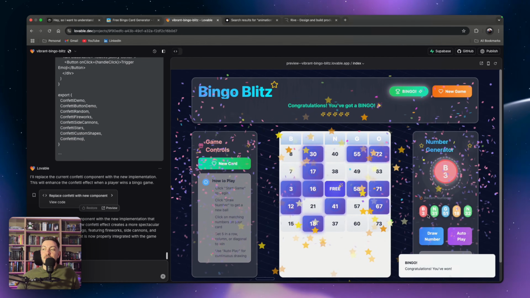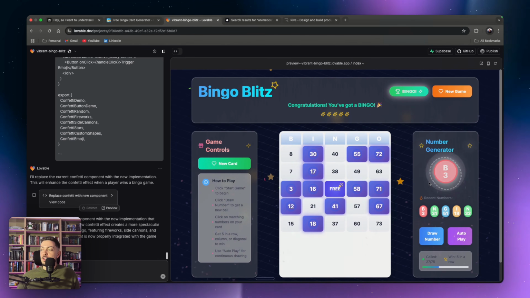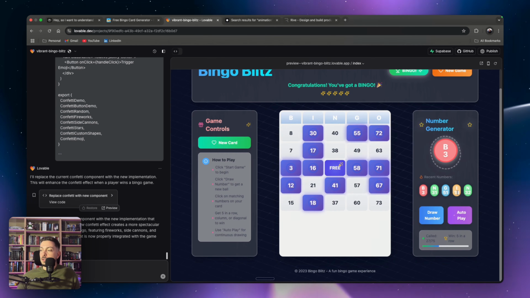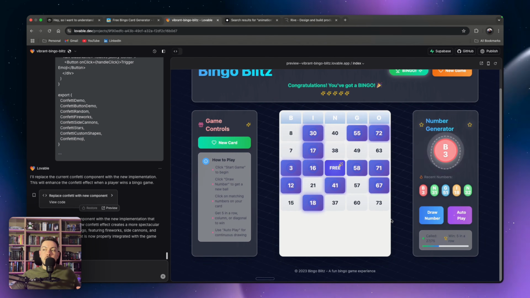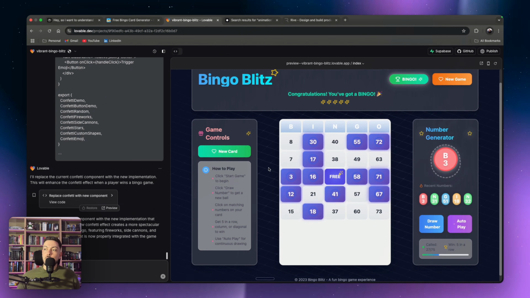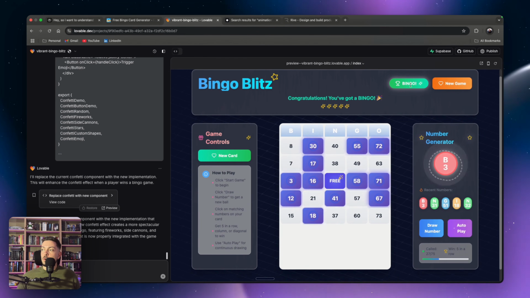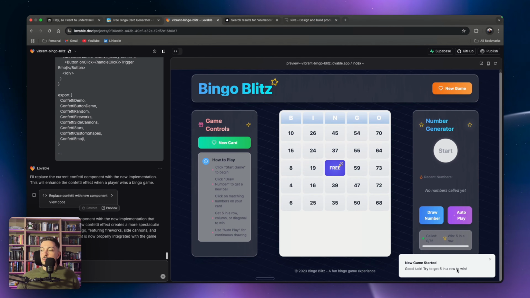Boom, that's a lot of confetti. Okay, so the confetti goes a little bit too buck wild, but pretty cool. And at the end, obviously you can see everything's booming and it's interactive and it's exactly how you would want a casino game to operate. We've got that as it is, and that's bingo, and we've won bingo, and you can just hit new game and it resets the game.